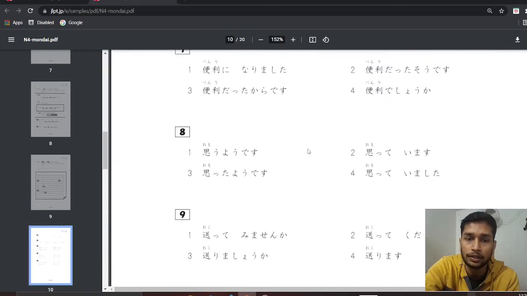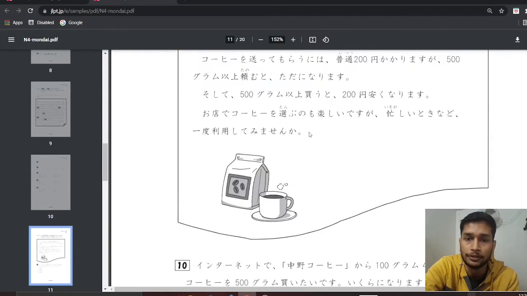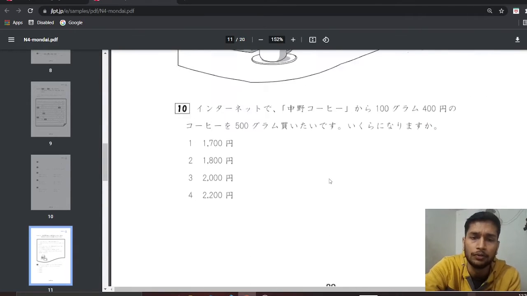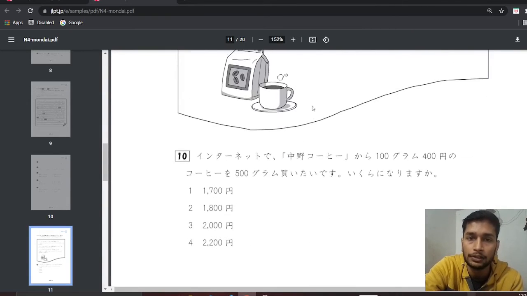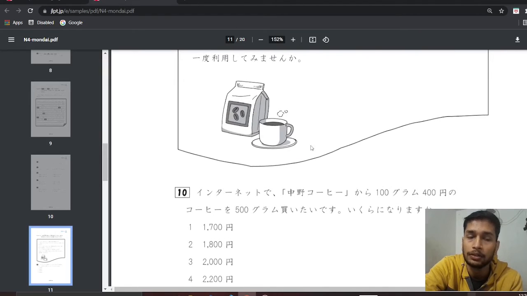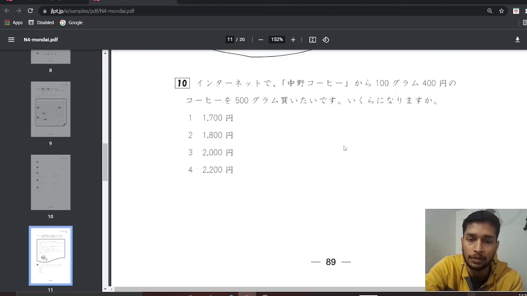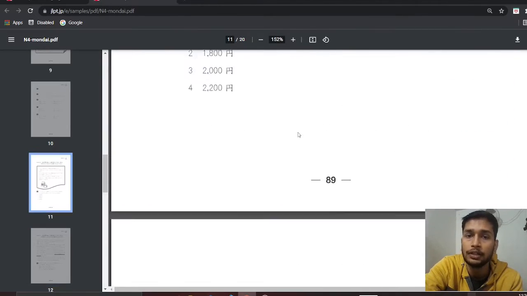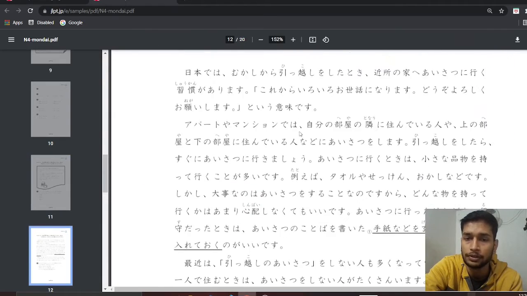In the next section, this is a medium-sized paragraph which will contain around 1 to 2 questions for each paragraph, and these are 2 to 3 mark questions. Maybe it can be 4, but generally it is 2 or 3 marks. The next section will contain 2 to 3 paragraphs of such type.